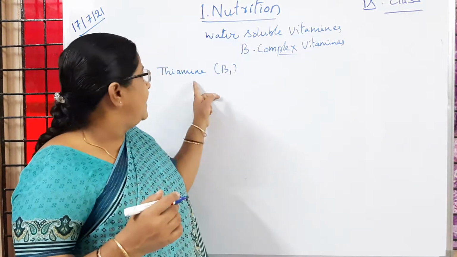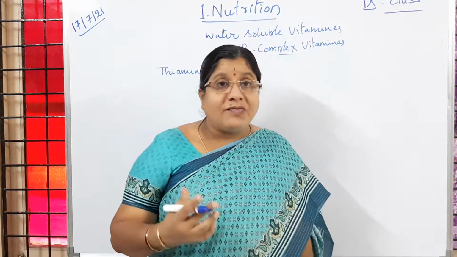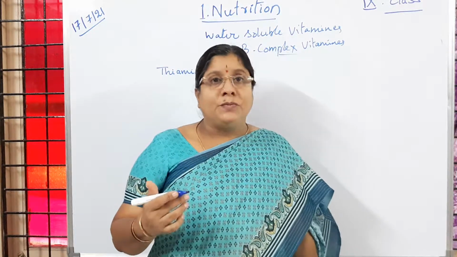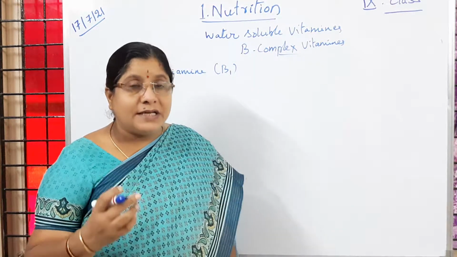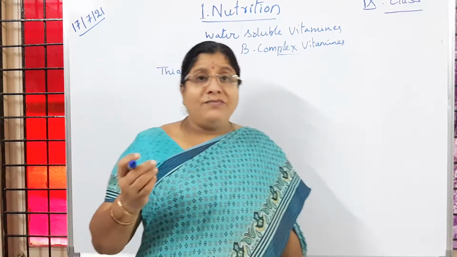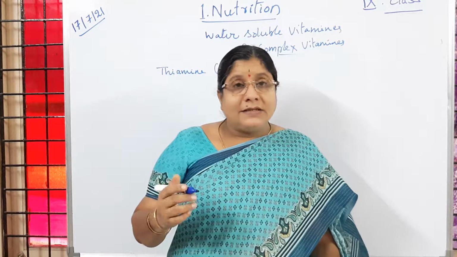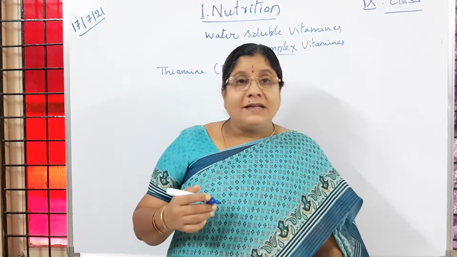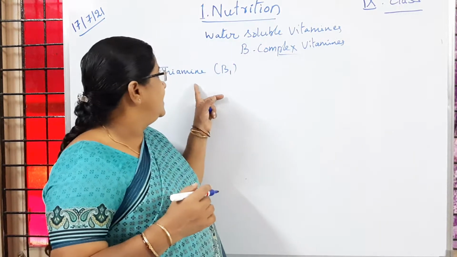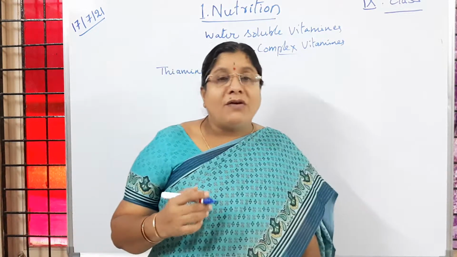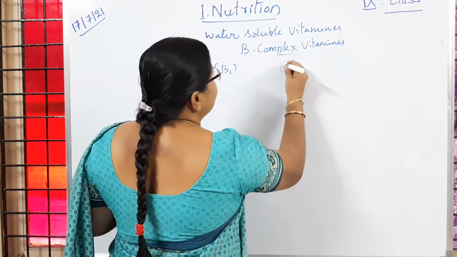So if those foods are not in our diet in the required amounts, if you are not consuming the foods I have just listed, cereals, fruits, vegetables, oil seeds, fish and eggs, then it results in a deficiency of thiamine. It is not provided to our body in the required quantity. Then people are going to suffer from a disease called beriberi.